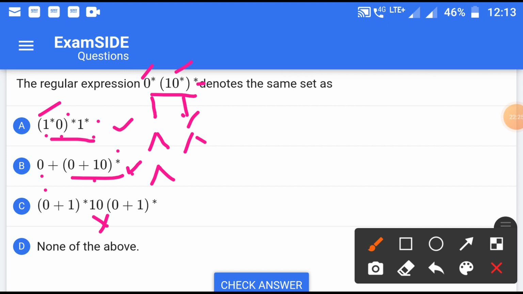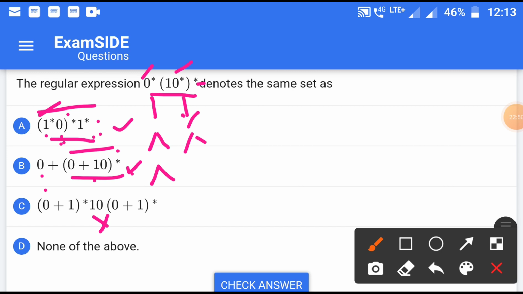0 1 0 can be formed or not. 0 1 0 also can be formed here. 0 1 0 can be formed here also, because we traverse the loop using 0, then use this one, and next you move to use 0 here.